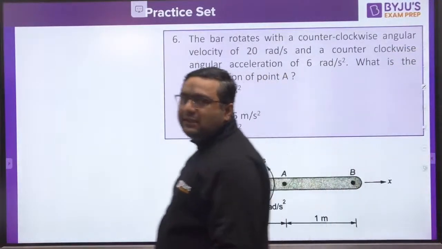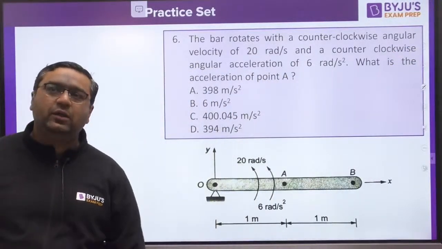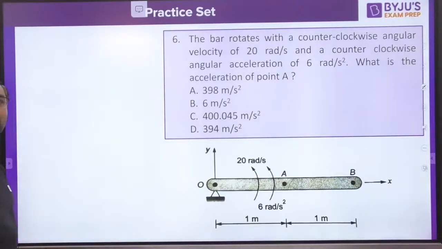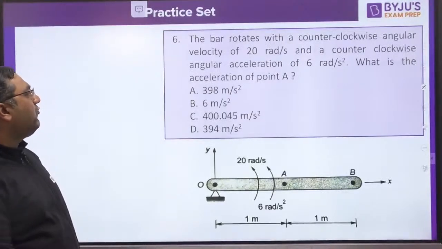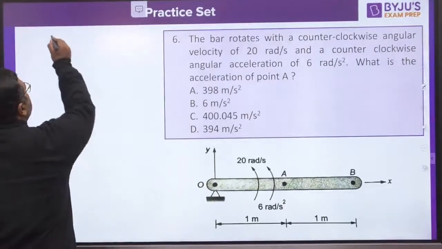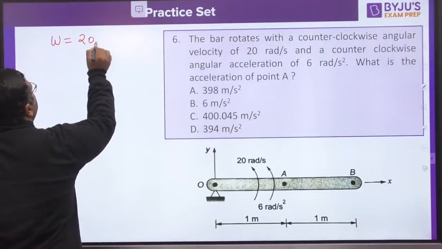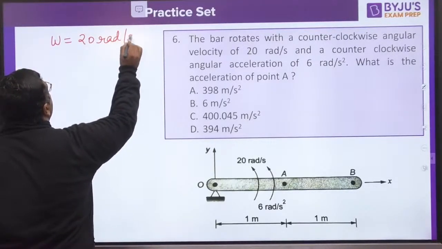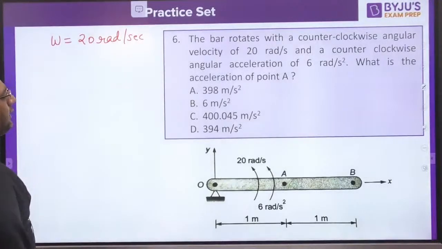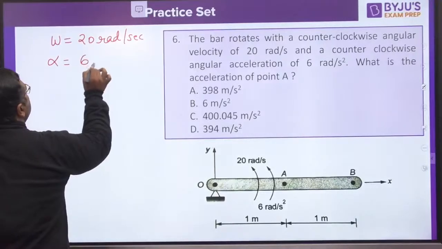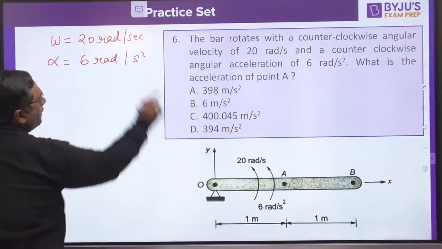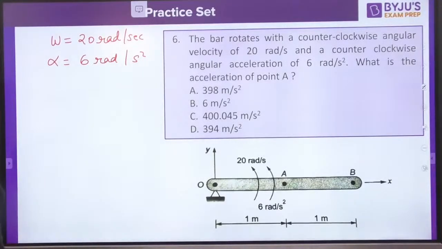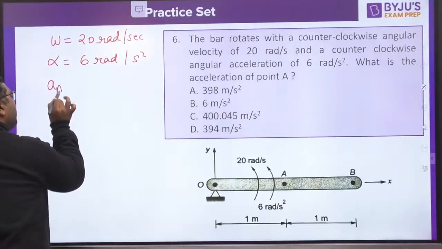This is the question basically related to velocity and acceleration. So the bar rotates with a counterclockwise angular velocity of 20 radian per second. So omega is given as 20 radians per second. And a counterclockwise angular acceleration as well. Alpha is 6 radian per second square. What is the acceleration of A? So you need to find out acceleration at A.